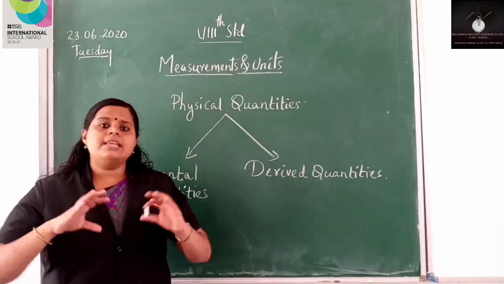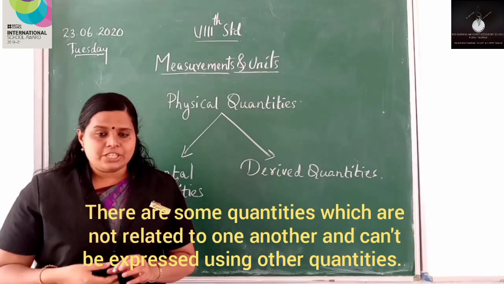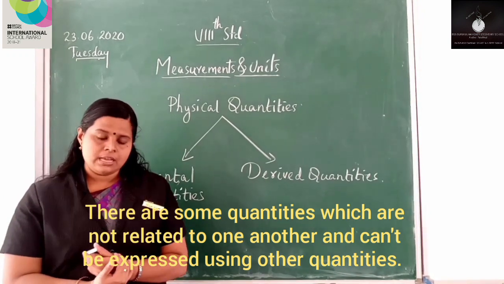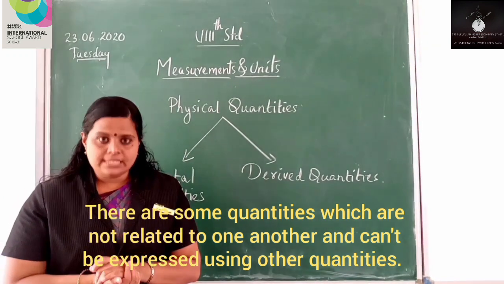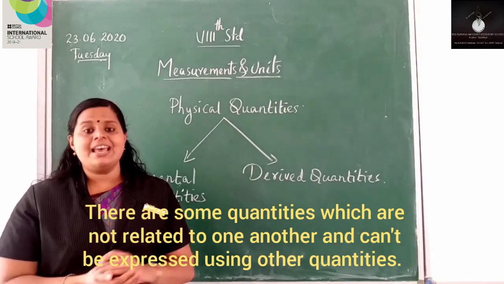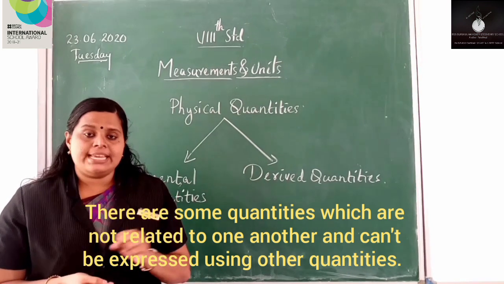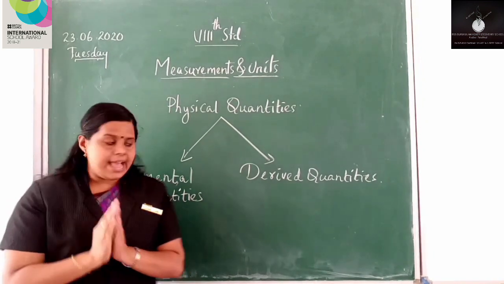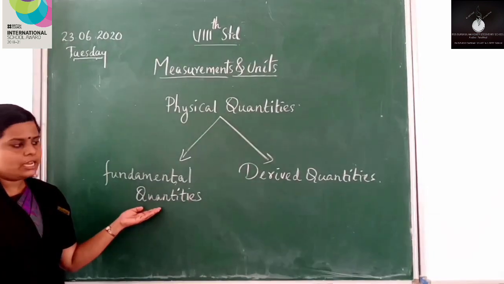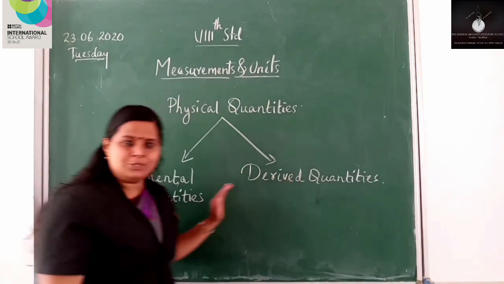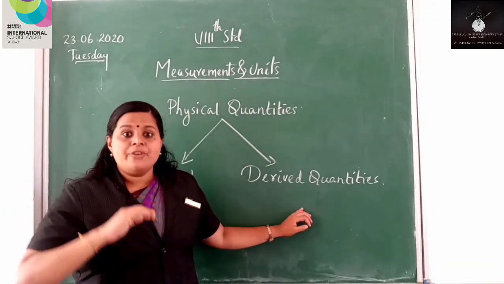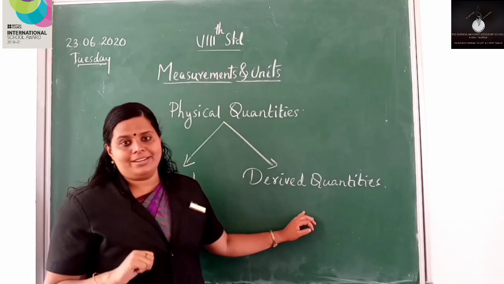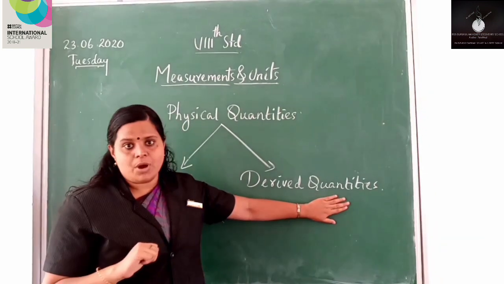Listen, there are some quantities which are not related to one another and cannot be expressed using other quantities. These kinds of quantities are known as fundamental quantities. So what about derived quantities? Just opposite to this. There are some quantities which are related to one another and can be expressed using other quantities. So that's all about derived quantities.